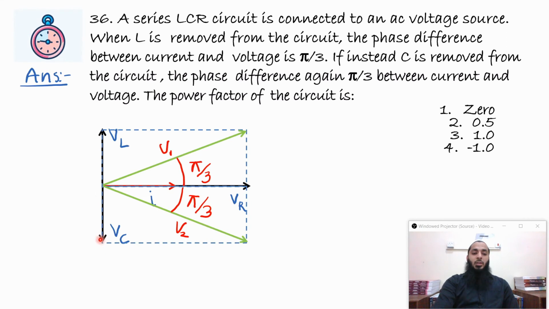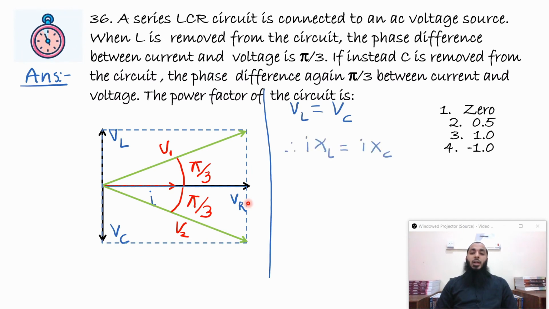So again there will be VC, which is lagging the current by pi by 2, and this is the potential difference across the resistor, and the phase difference between the resultant EMF and the current will be pi by 3, as it was in the previous case. Now here you can see that these two triangles will be similar to each other. So we can clearly say that this side is equal to this side because the angles are the same and there is a common side. So we can say VL is equal to VC.